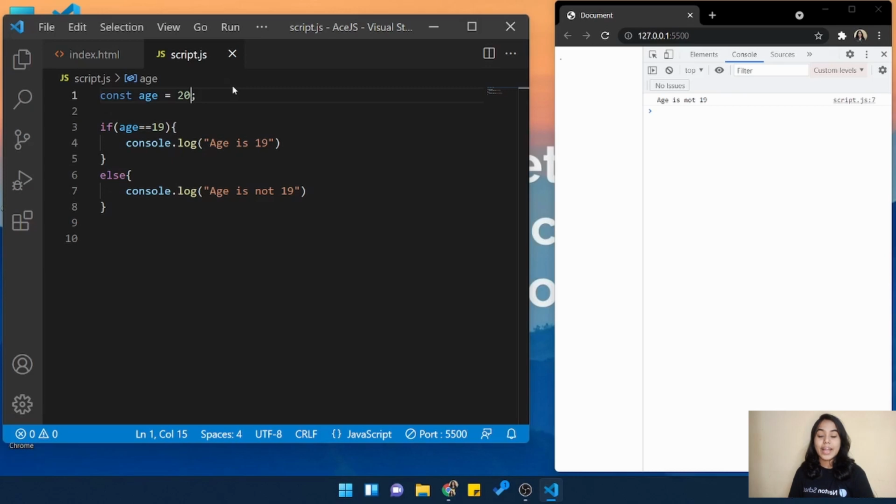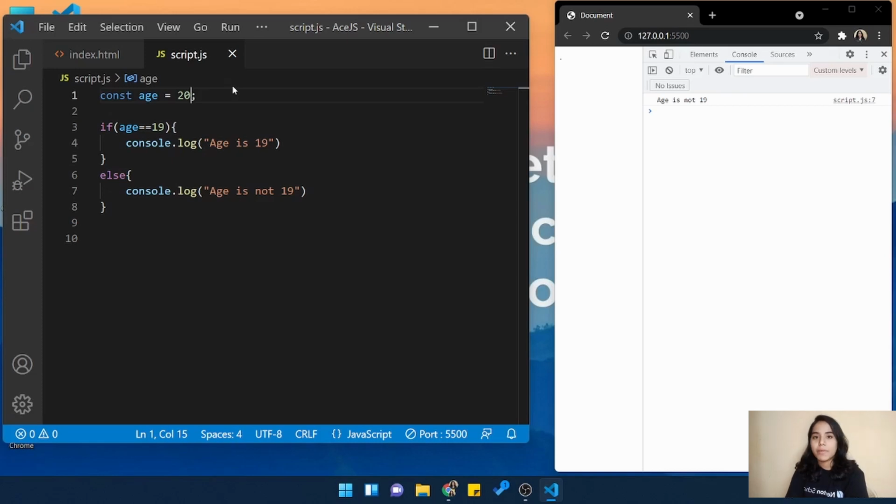Now my friends, the main thing is that right now in front of us, we are just practicing things, so that is why we have values with us. But while working with real websites, you might get a value from your client. Your visitor might give information as an input, so you have to take their input and then check. So right now, since we are practicing, that is why we have a value over here. But while working with a real world website, you have to get whatever input the user provides, and then only you need to check with them. So in such a situation, these if else conditions do really help.